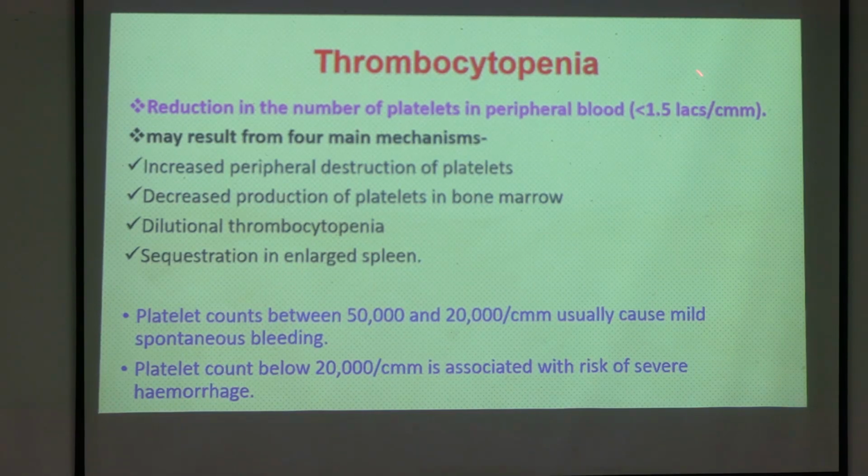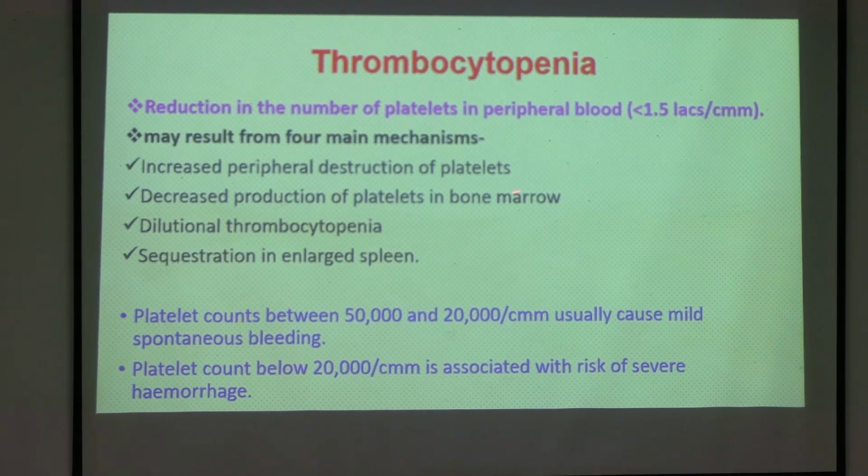So what is the definition of thrombocytopenia? Reduction in the number of platelets in the peripheral blood, that is less than 1.5 lakhs per cubic mm. So how will it happen? It will happen by four main mechanisms. One is that there will be increase in the peripheral destruction of the platelets. Next mechanism is decreased production of the platelets in the bone marrow, and next is dilutional thrombocytopenia.